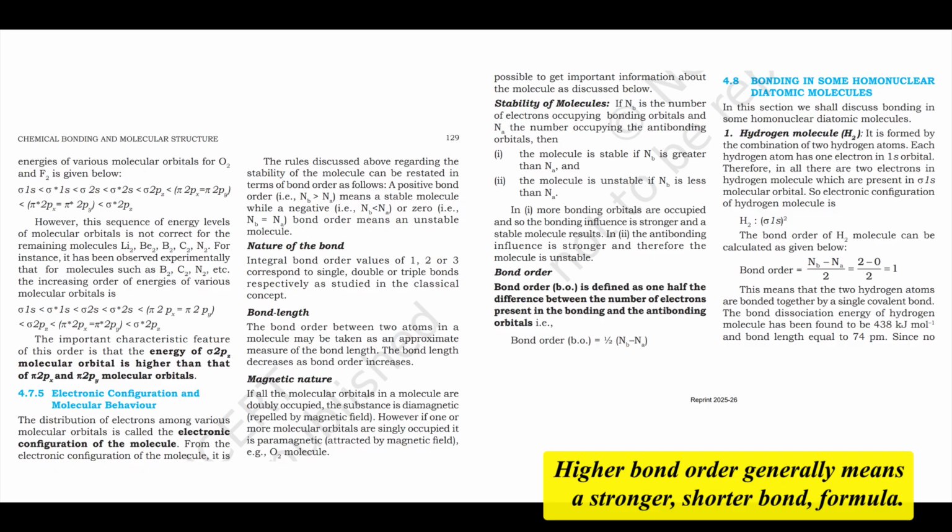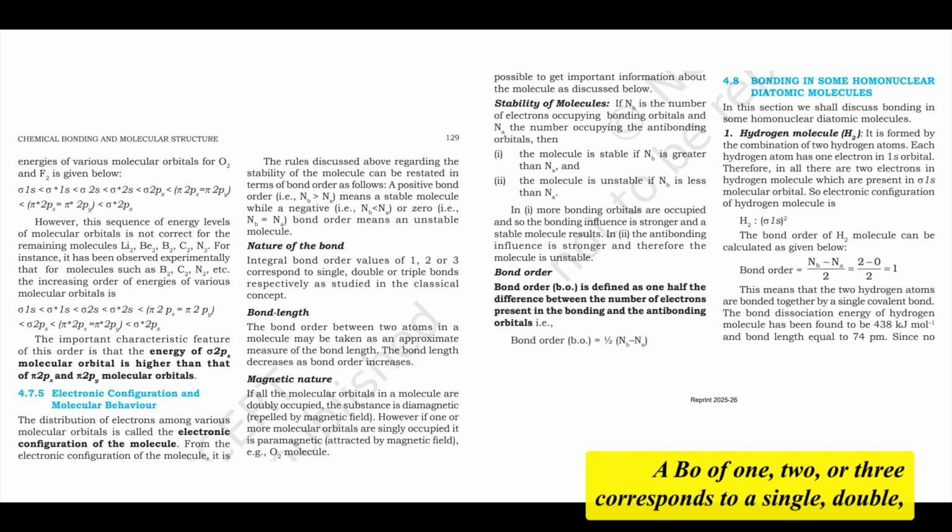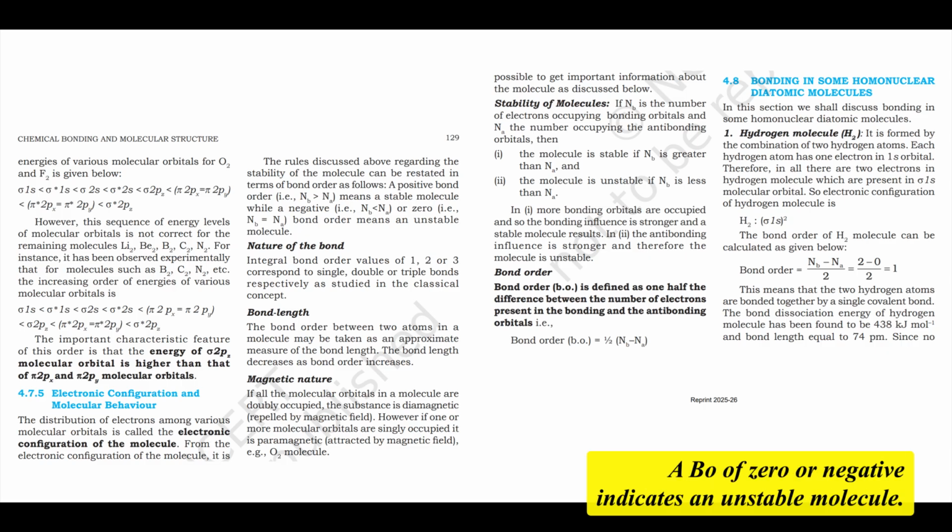Higher bond order generally means a stronger, shorter bond. A BO of 1, 2, or 3 corresponds to a single, double, or triple bond, respectively, in line with Lewis theory. A BO of 0 or negative indicates an unstable molecule.